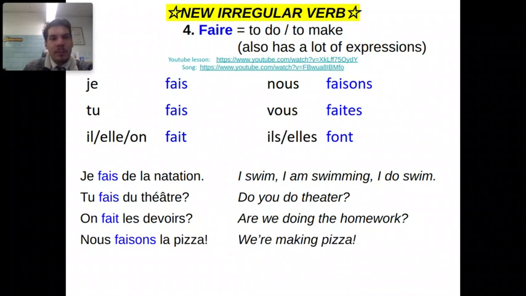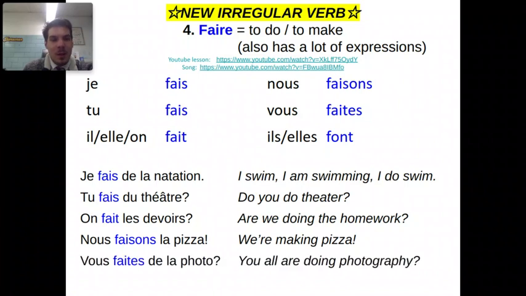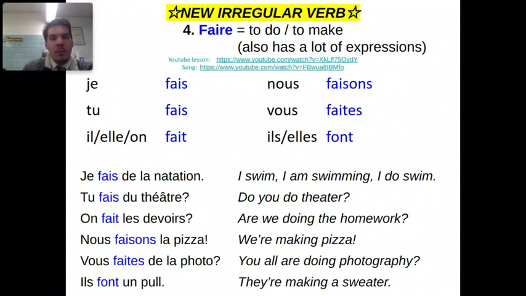Nous faisons la pizza. We're making pizza. Vous faites de la photo? You all are doing photography? Ils font un pull. They're making a sweater.